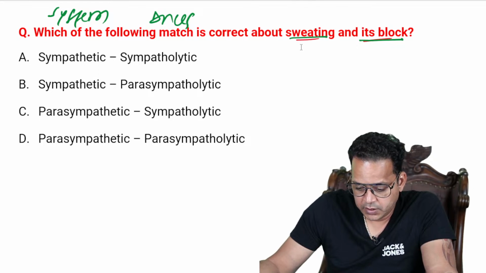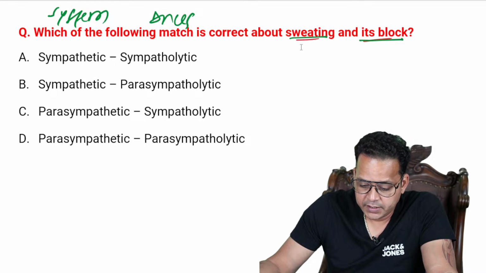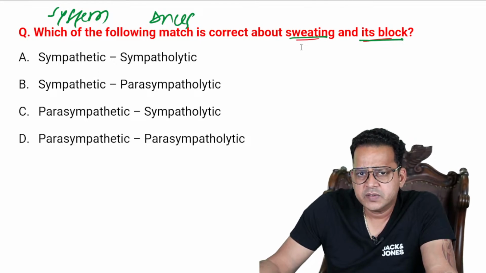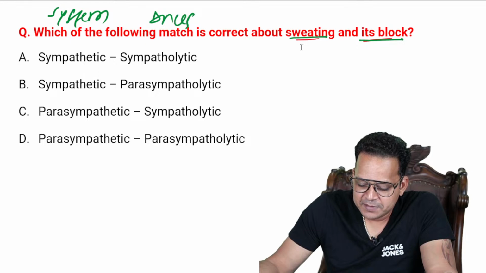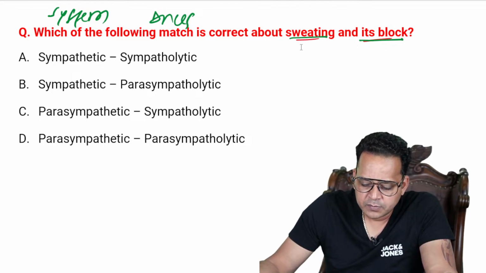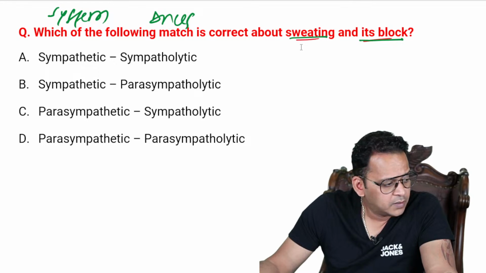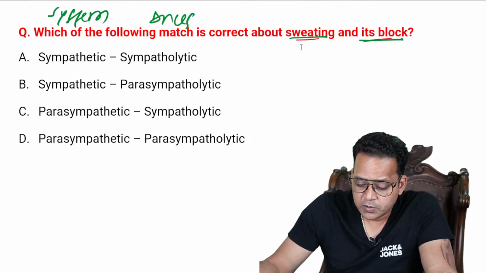Sympathetic, sympatholytic, sympathetic, parasympatholytic. Now, one thing all of you know, that sweating is mediated by which nervous system? Sympathetic or parasympathetic? All right. I can see many of you are giving the right answer, but a lot of you have given the wrong answer for a simple reason: there might be some lag from time to time. It might depend upon either your internet connection or mine, right?